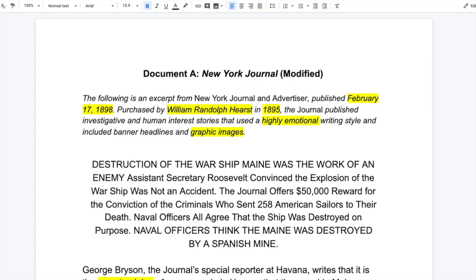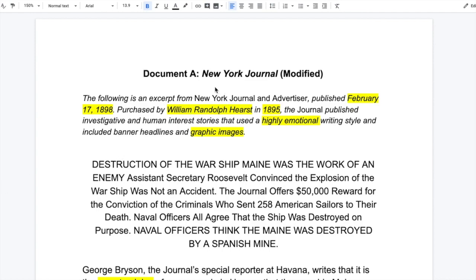The other thing I want to point out before we get started, and this is kind of important just so that you understand the timeline of events, is that the USS Maine sunk the evening of February 15th, 1898. All right, so the day after Valentine's Day at around 9:40 p.m. is when an explosion took place and the USS Maine sunk. All right, so here we go.